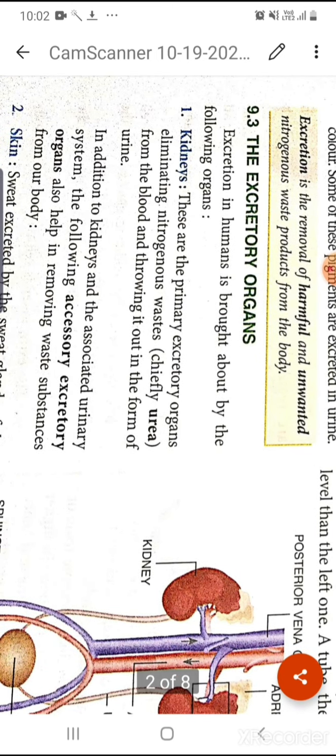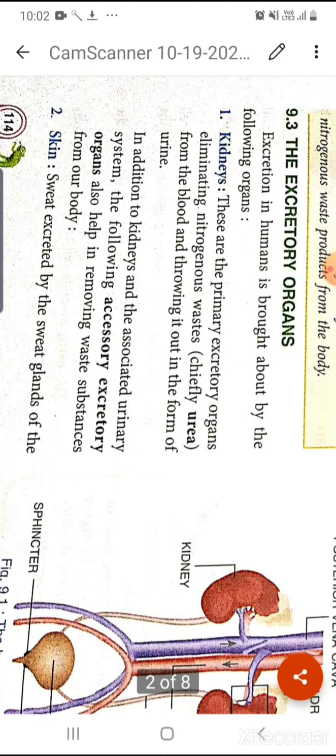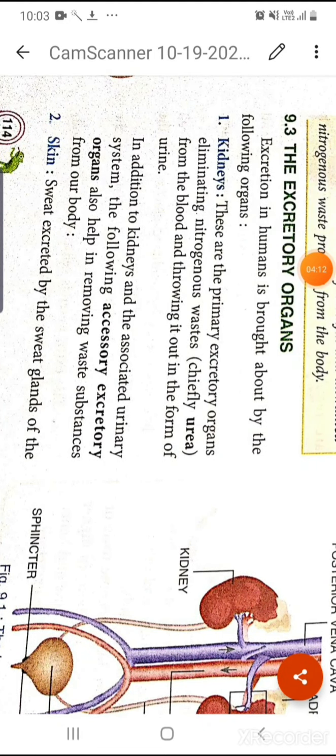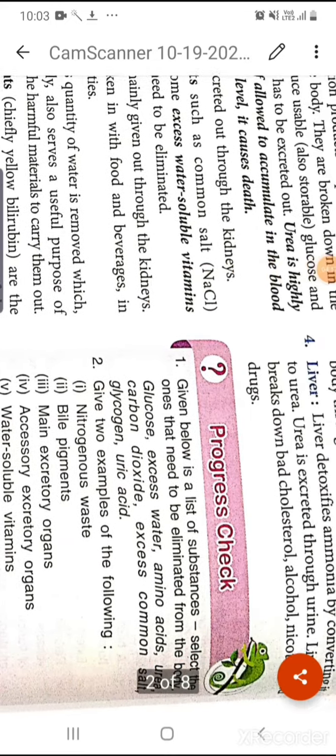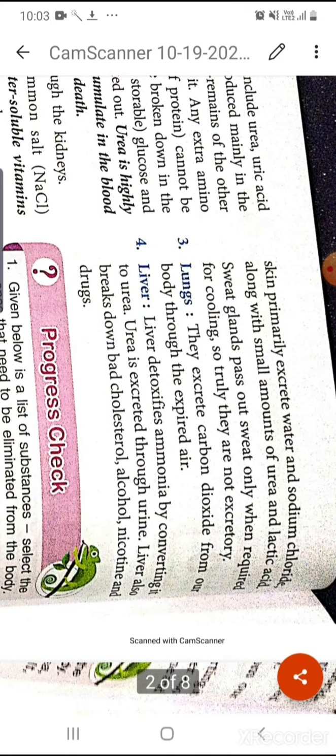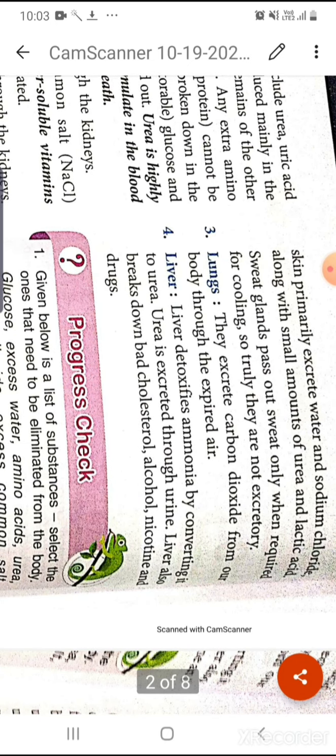Okay, now the excretory organs. The main chief organ is the kidneys, the primary excretory organs through which we can remove our nitrogenous waste. The next excretory organ is our skin. In our skin, a plenty number of sweat glands are there, and through the sweat glands excess water and some salts like the common salt sodium chloride, along with some urea and lactic acid, can be eliminated.